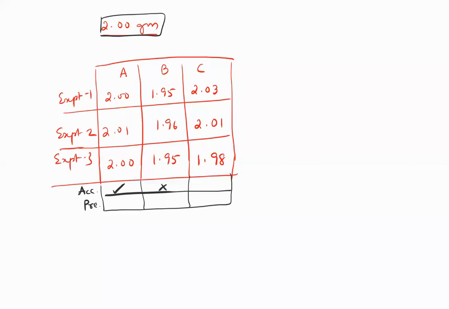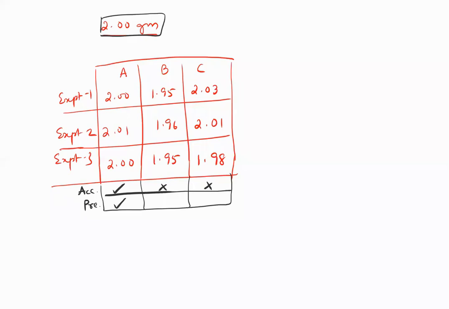Student C is also not accurate. Once he's getting more than 2, once he's getting less than 2, and very random values. So student C is also not accurate. Now let's look at the precision. Student A is very precise. Look at all his 3 measurements, very, very close to each other. Only a 0.01 error. So student A is very precise.